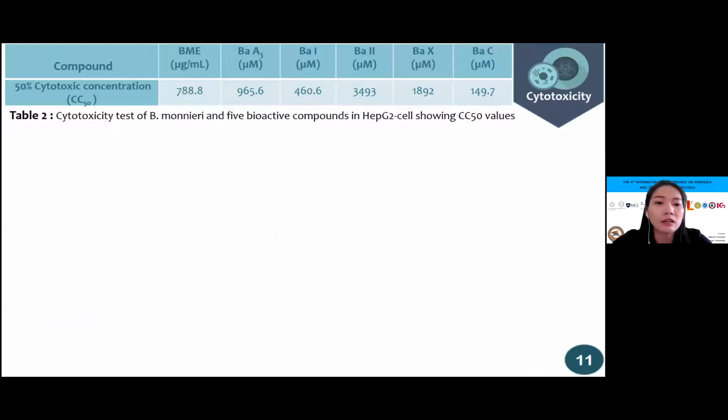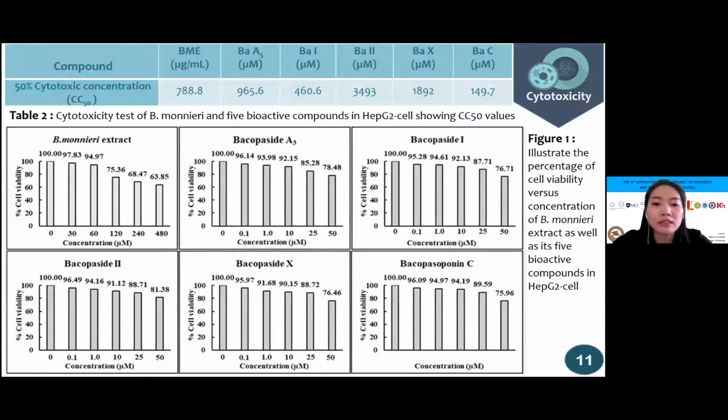At the 120 microgram per milliliter, Bacopa monnieri extract contains less than 2.5% of bioactive compound. Thus, the bioactive compounds accounted for less than 3 micromolar. Hence, the concentration of bioactive compound at 2.5 micromolar was selected to further perform the induction effect experiment.